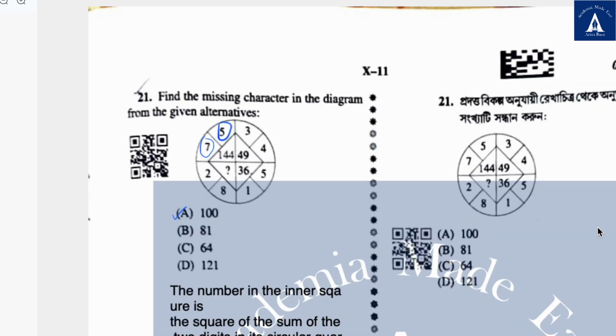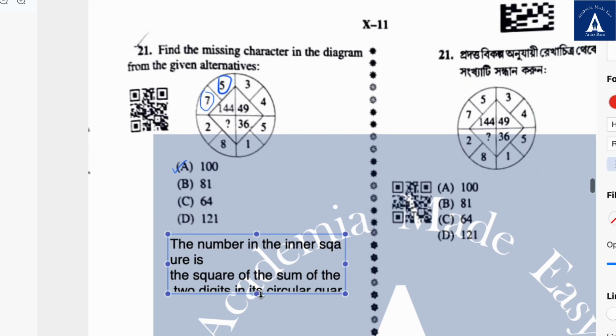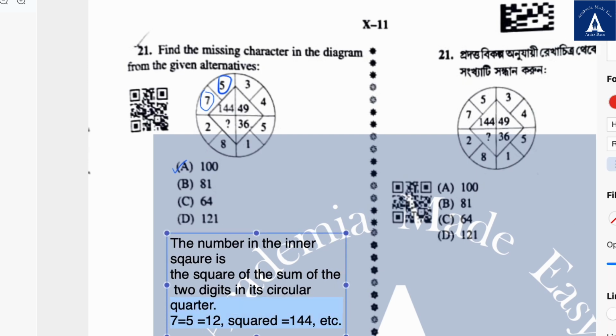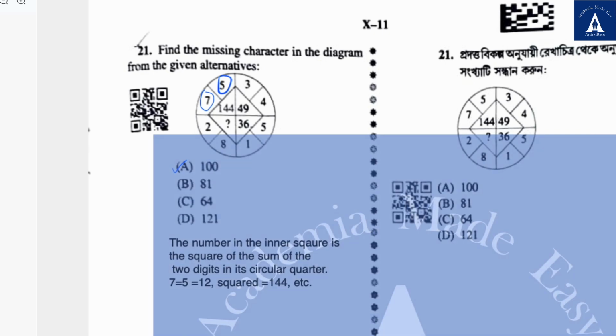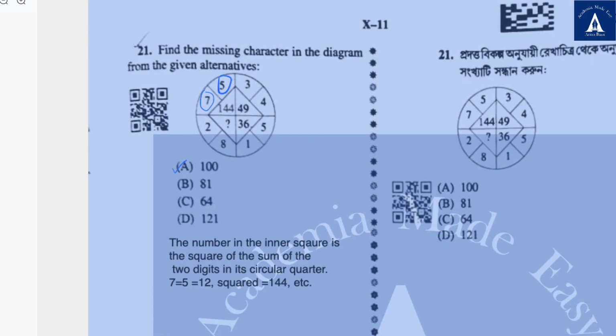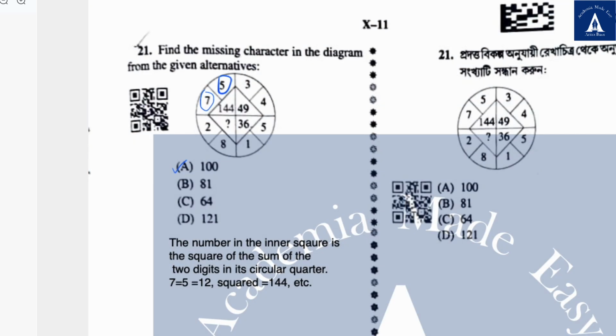21. Find the missing character in the diagram from the given alternatives. I've solved it here in the document itself, so just go ahead and check that one out. The number in the inner square is the square of the sum of the two digits in its circular quarter, that is 7 plus 5 is equal to 12. 12 whole squared is 144, which is in the inner triangle.